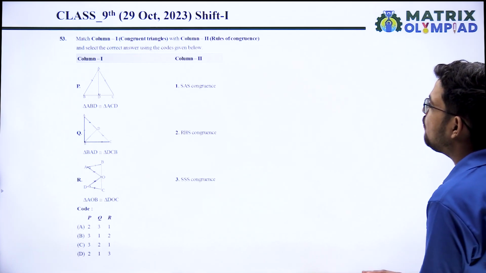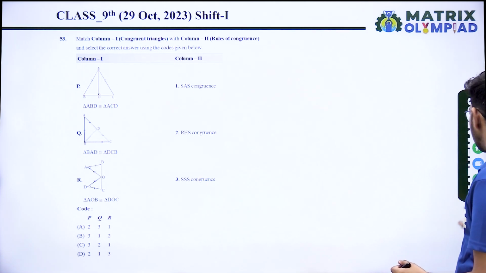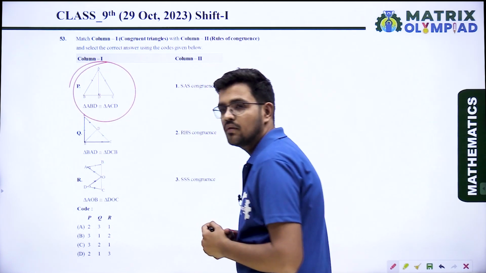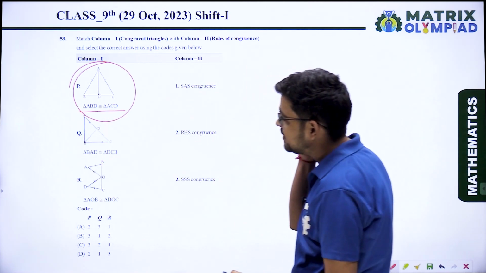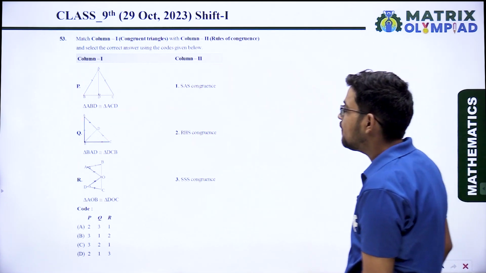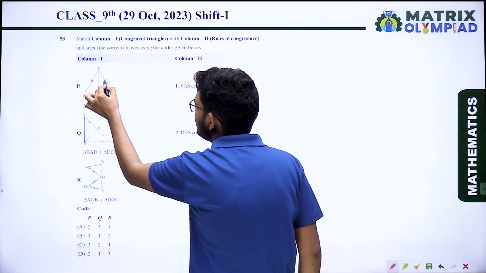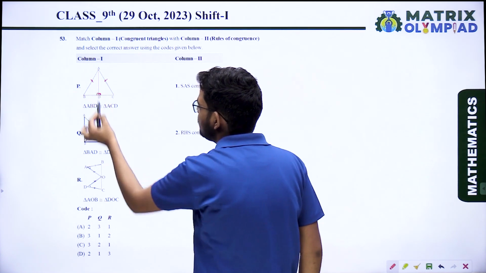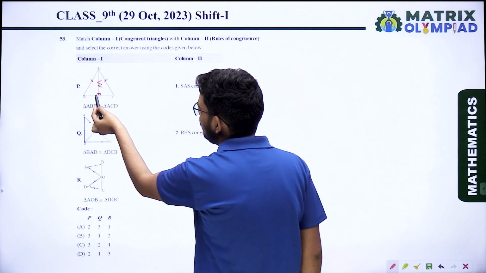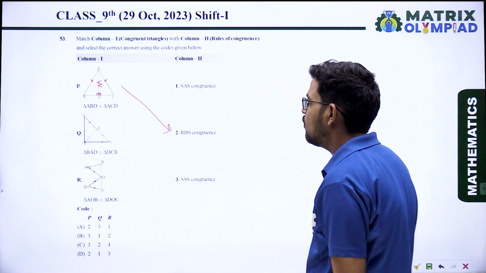Next question, match column first, congruent triangle, with column second, rules of congruency. In this question, from P we have to take the congruent triangle. It is given that triangle ABD is congruent to triangle ACD, and in second we have to check which congruency rule it follows. Here AB equals AC. This is the right angle, so this one is also a right angle, linear pair of angles, and this side is common. So when you notice, it is following the RHS rule. Option second is correct for P.